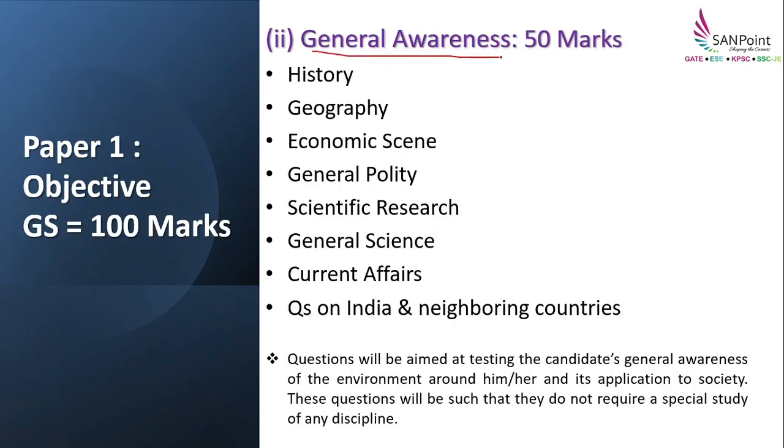So next we will discuss in detail about general awareness. This comes for 50 marks, so altogether it is 100 marks. Here, the first subject they have given is history. History can be classified as ancient history, medieval history and modern history. In ancient history you can read various civilizations, Buddhism, Jainism, Mauryan Empire, Gupta Empire. All this comes in ancient history.